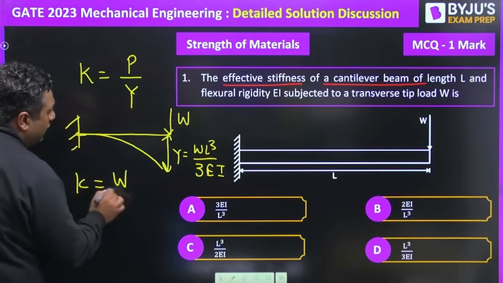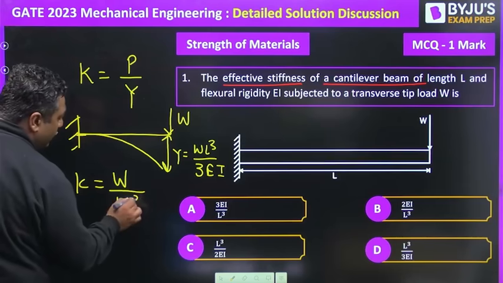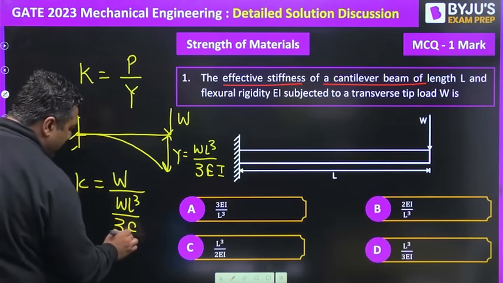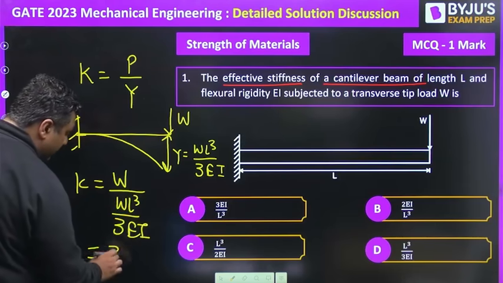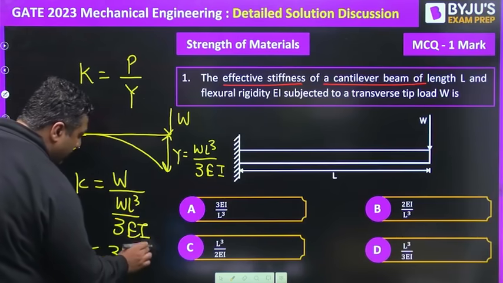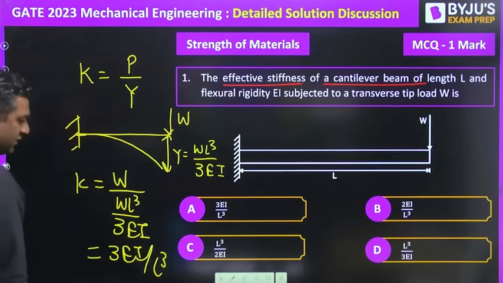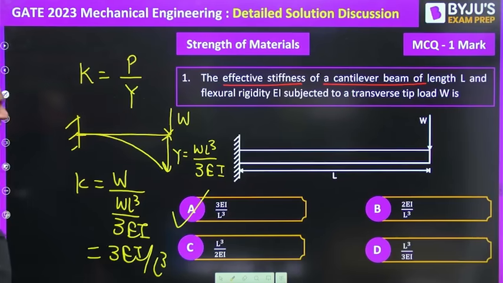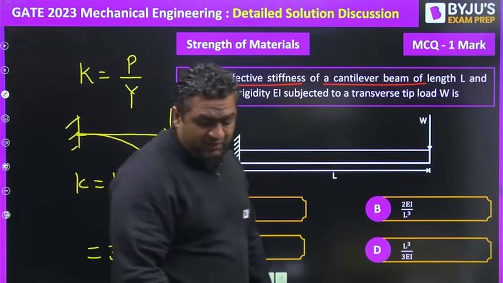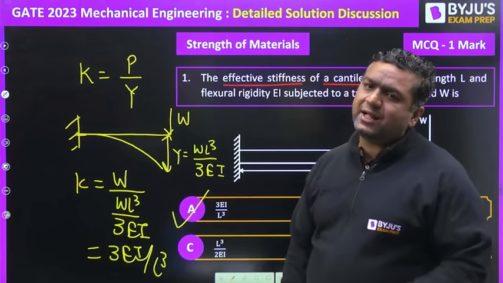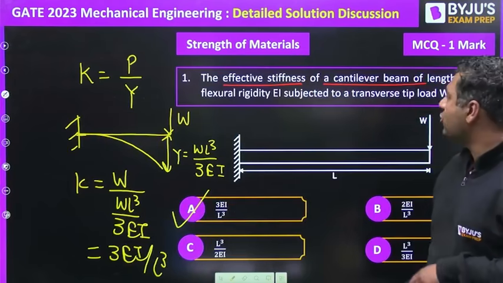Load is W, deflection is WL cube upon 3 EI. So stiffness will come out to be 3 EI divided by L cube. This was a very easy question. A would be the right answer for this. This was from strength of material.